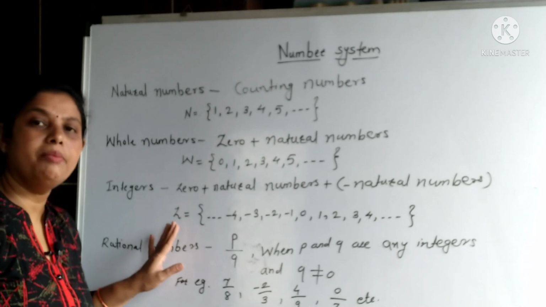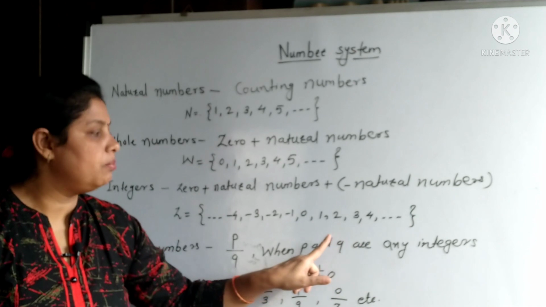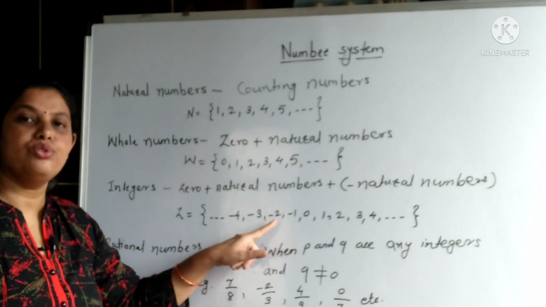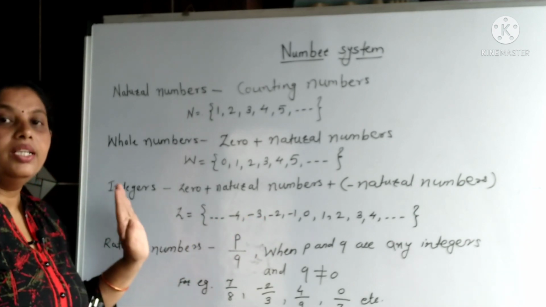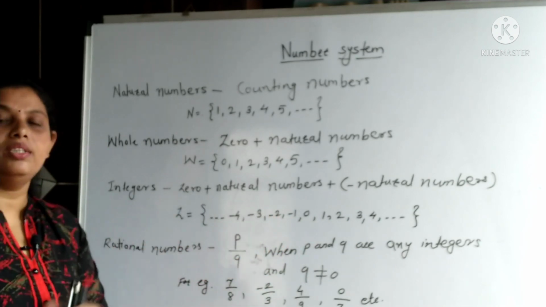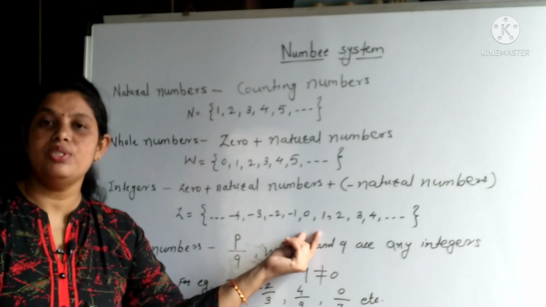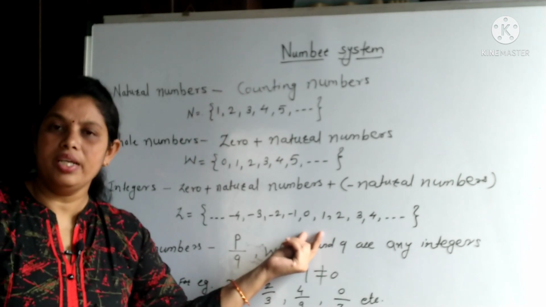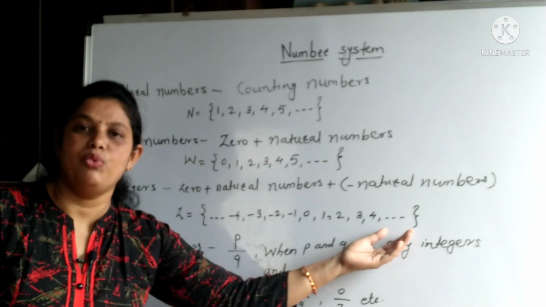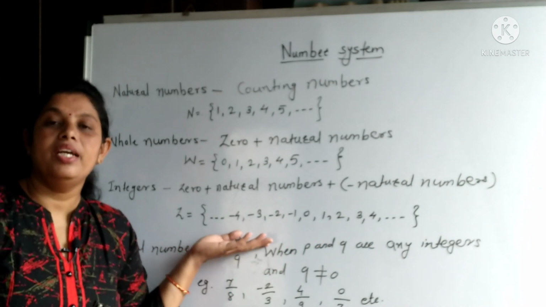Group of integers is indicated by Z. Z is equal to 0. At the right side of 0 we are writing positive numbers 1, 2, 3, 4 and so on, and at left side of 0 we are writing -1, -2, -3 and -4 and so on. That means 0, natural numbers and negative of natural numbers all together are called integers. Now if you observe, 0 doesn't have any sign, that means 0 is neither positive nor negative. All numbers which are right side of 0 are positive, called positive integers, and all left side numbers are negative, called negative integers.